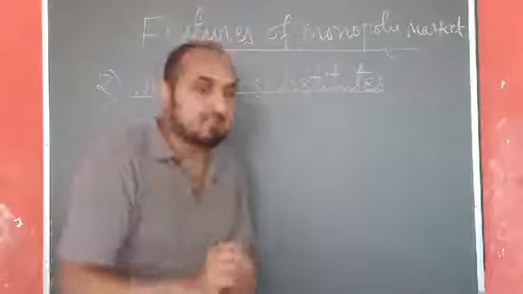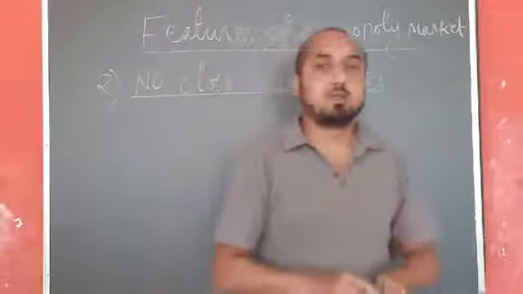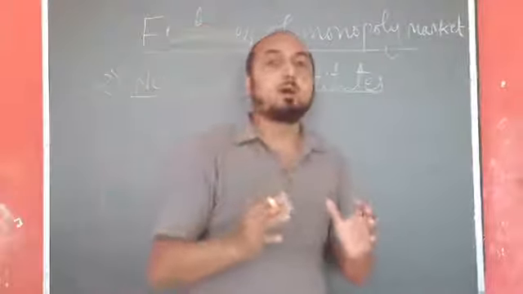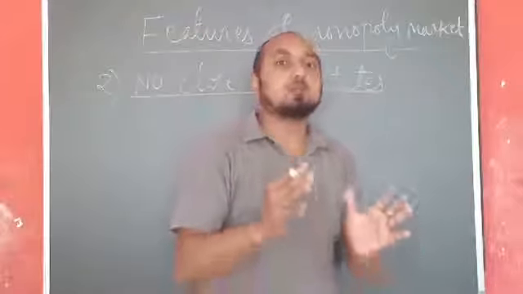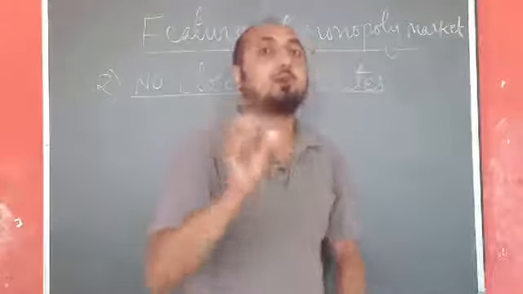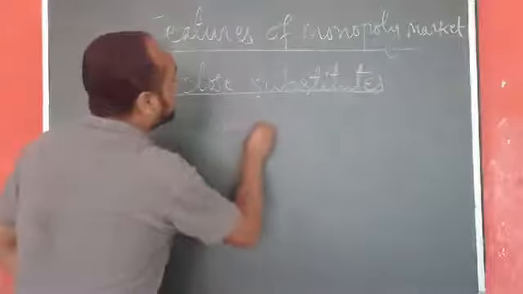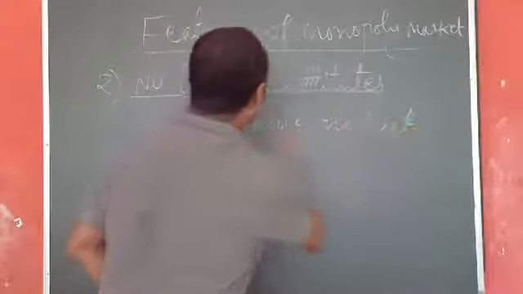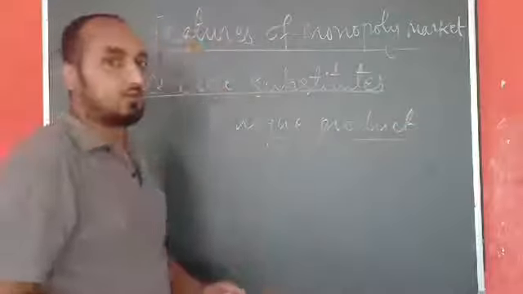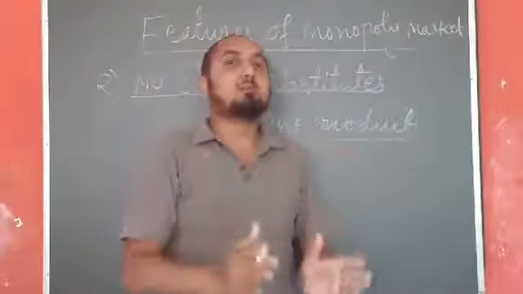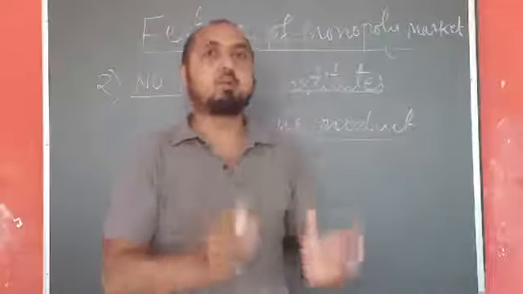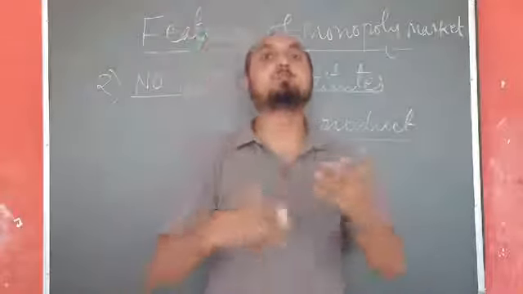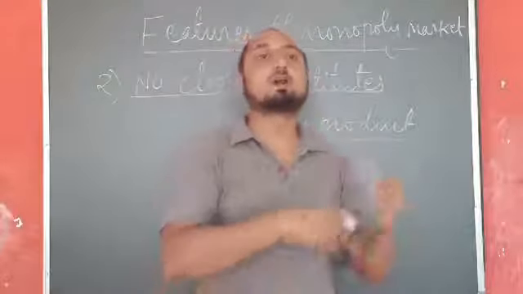And the next thing we have to understand in this topic is this: because of no close substitutes, sellers are selling that unique product. What type of product? That product is called a unique product. And if some close substitutes, or some weak or inconvenient substitutes are available, that may not be suitable for the consumers to use.